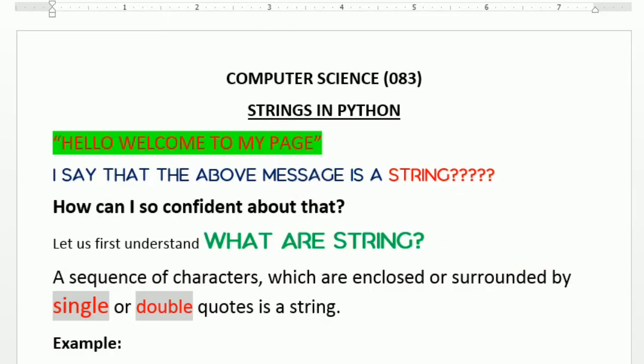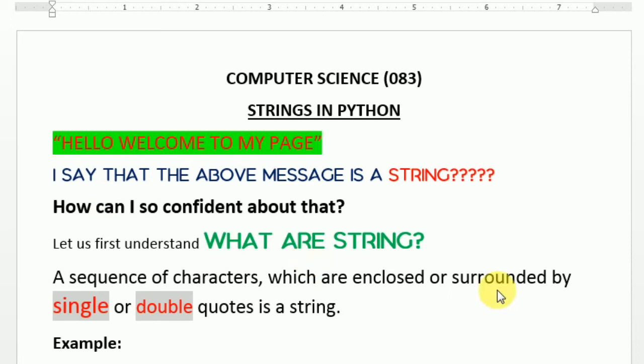Strings in Python. We are now going to discuss strings in Python. In this tutorial, we discuss what Python strings are, how to declare a string, how to initialize the string, how to print the string, and other concepts about the string. If you go through the screen, you're going to see that some content is written in a green color.